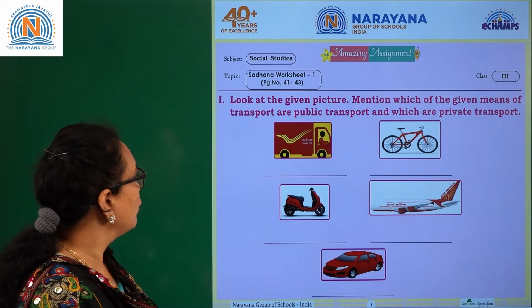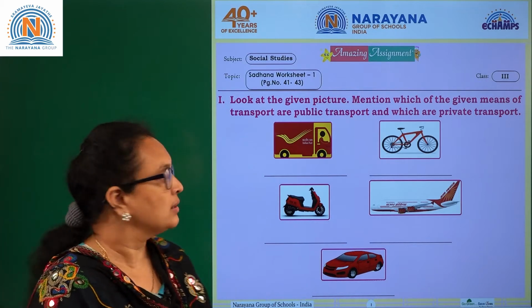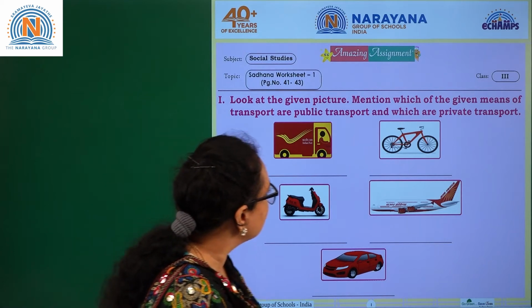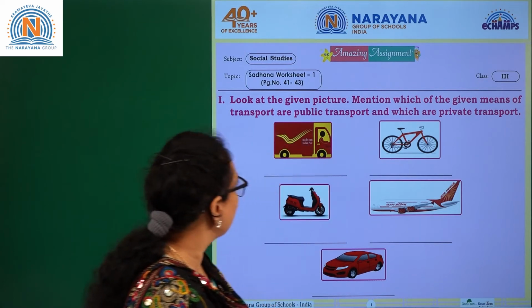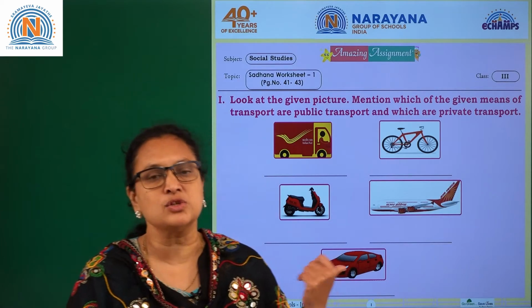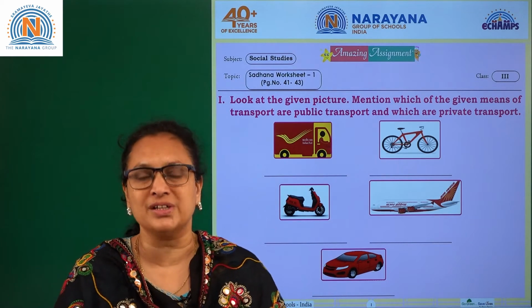It's all about your worksheet class 3. So let me read for you. Look at the given pictures. Mention which of the given means of transport are public transport and the private transport. This lesson is all about your transportation and communication.